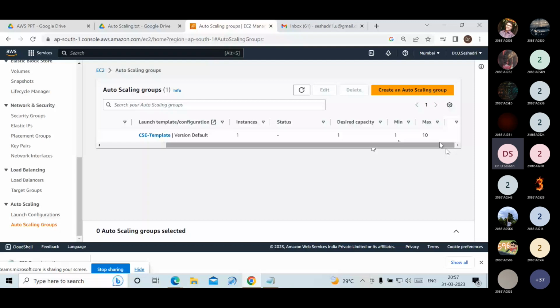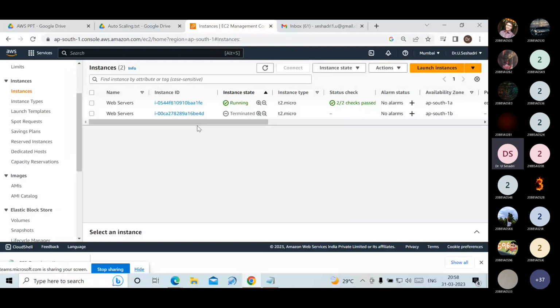That's why I have given maximum 10, minimum 1, desired capacity 2. CPU utilization is only 20%, that's why the server is deleted, that is terminated. We observe that I have not done anything practically. It's done automatically. That is the auto scaling feature.